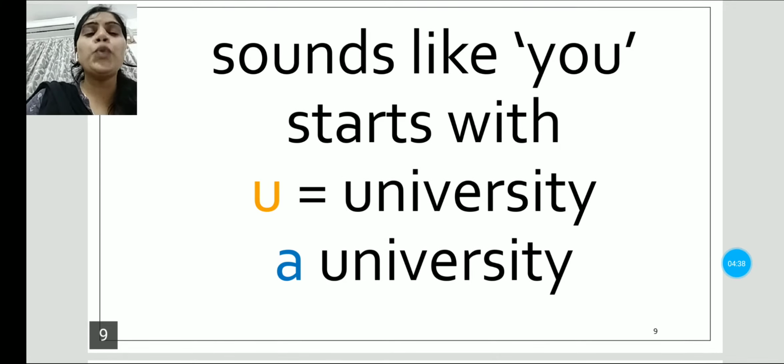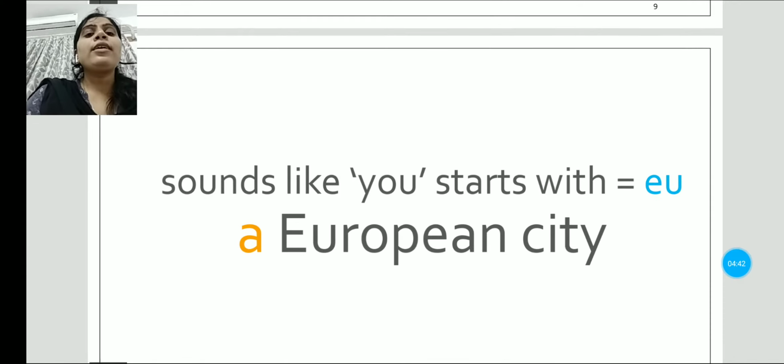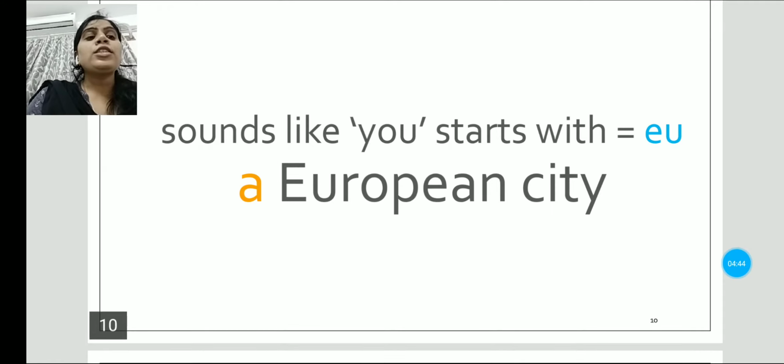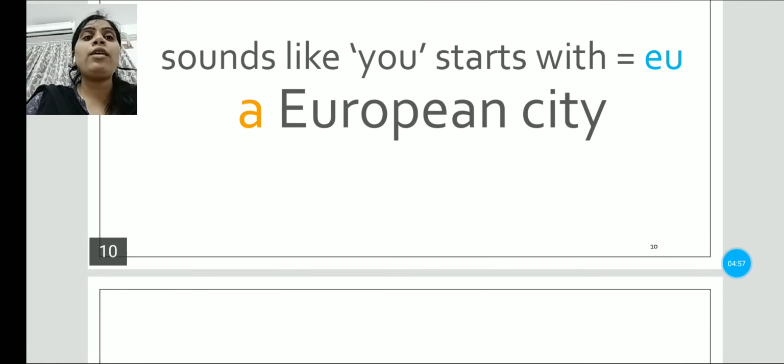A university. Now students, second example. European sounds like it starts with EU, same as U. A European city. A European city. Got it?